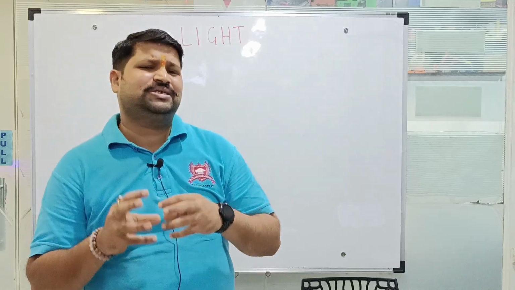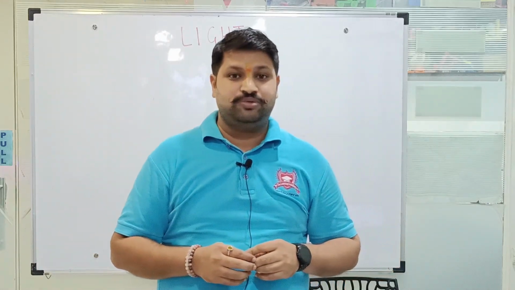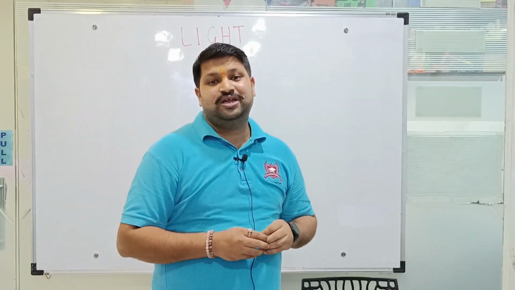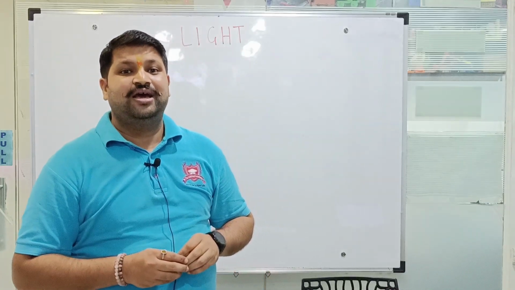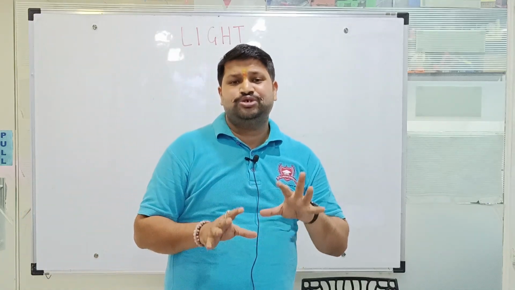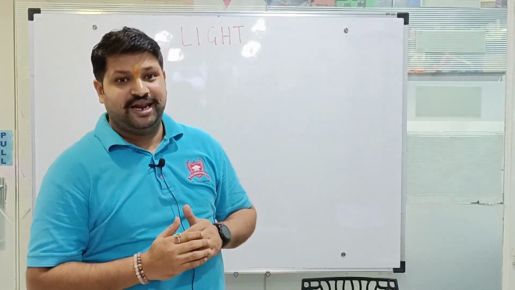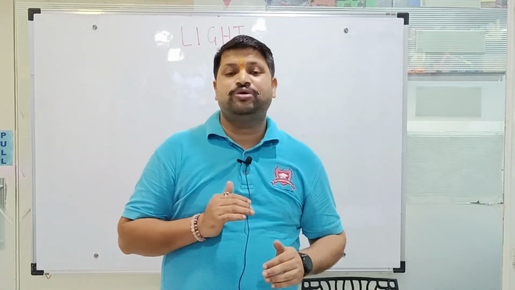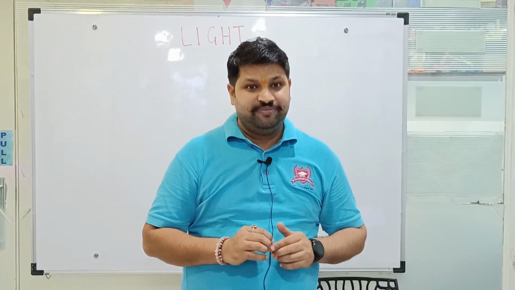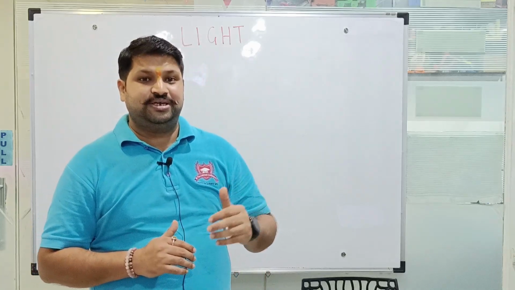Now this is slightly complicated to understand, because we have a relativistic approach. When I say relativistic approach, I mean we are considering the theory of relativity given by Albert Einstein. In this video, we are just introducing what light is and how light would be behaving as a ray. This topic in physics is categorized as ray optics.